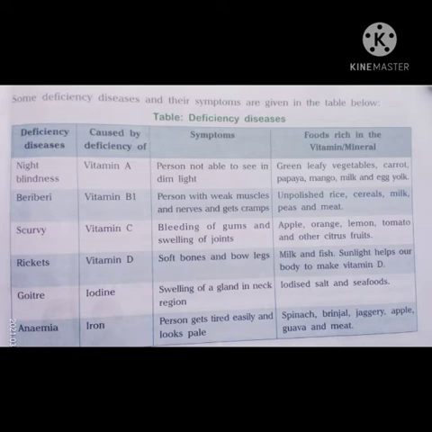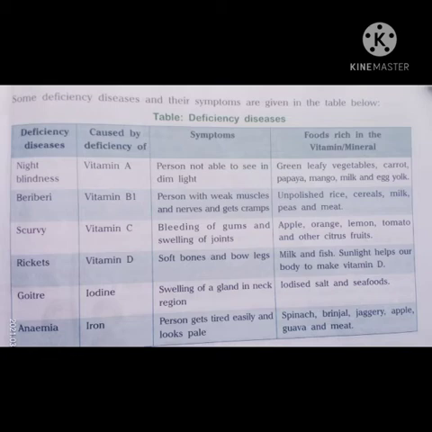Night blindness is caused by the deficiency of vitamin A and its symptoms are person not able to see in the dim light. Vitamin A is rich in green leafy vegetables, carrots, papaya, mango, milk and egg yolk. Beriberi is caused by the deficiency of vitamin B1. Its symptoms are person with weak muscles and nerves get cramps. Vitamin B1 is rich in unpolished rice, cereals, milk, peas and meat.